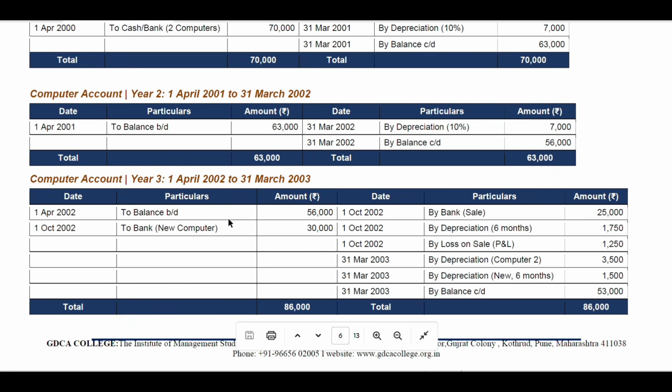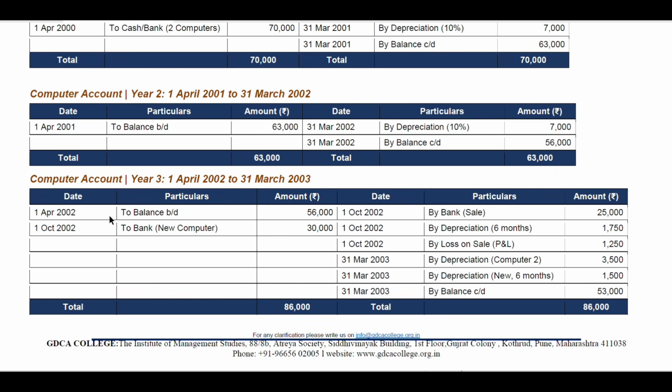Then again, depreciation will come into action for the credit side here. So 1st October 2002, by bank, sale is 25,000. Then 1st October 2002, depreciation for 6 months. Why 6 months? From April, you can calculate: April, May, June, July, August, September.